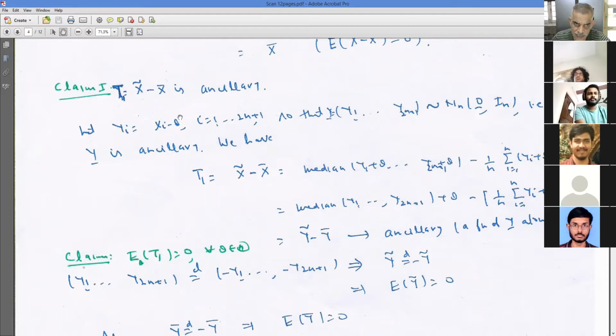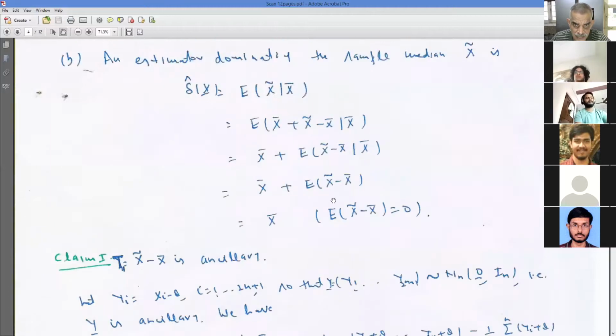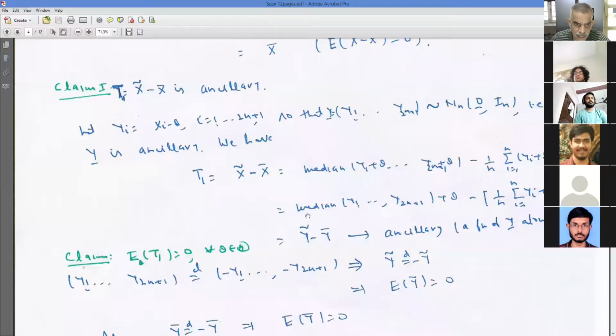If X1, X2, ..., X2n+1 are Normal(theta, 1), then X1 minus theta, X2 minus theta, ..., X2n+1 minus theta are IID Normal(0, 1). So this is the joint distribution of Y1, Y2, ..., Y2n+1. Now how do you show that the expected value of T1 is 0? Because that is what I have used over here: the expected value of X tilde minus X bar is 0.